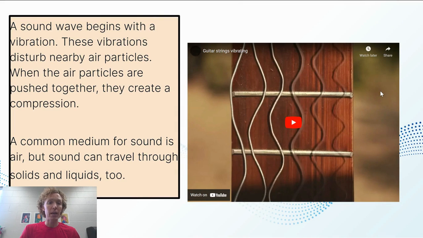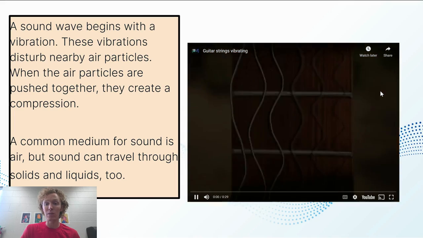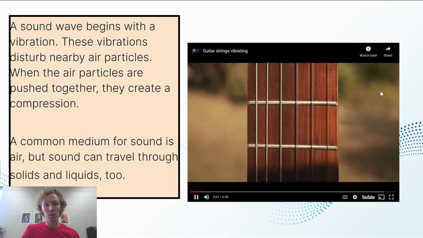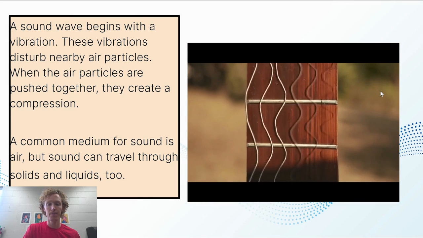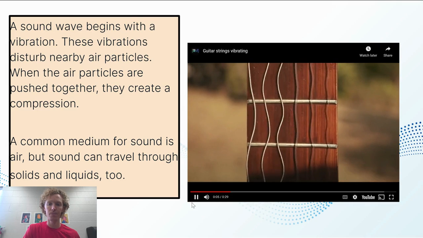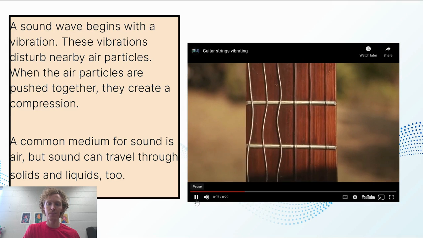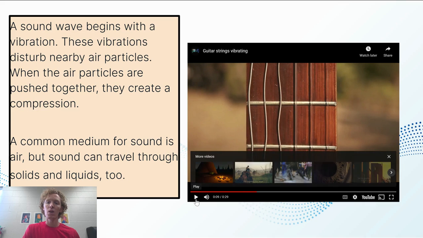Now, sound waves begin with vibrations, similar to if we watch this video about the guitar string. Notice that here you see and hear the guitar strings. The guitar strings start to vibrate and then they push those air particles out, which is then creating the noise or the sound that the guitar is making here.